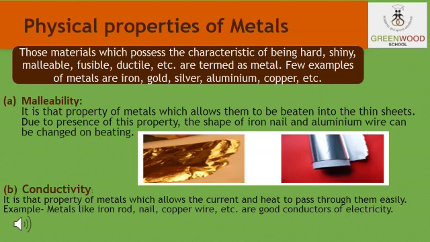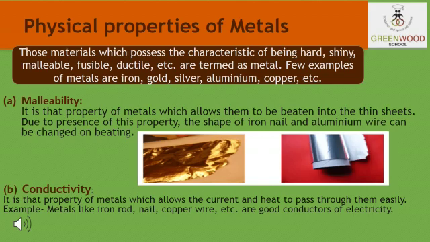Now students, let us discuss the physical properties of the metals one by one. Have you ever seen a blacksmith beating an iron piece or an article made up of iron, like a spade or a shovel or an axe? You will see that the shape of the iron nail and the aluminium wire changes on beating. If they are beaten harder, these can be changed into sheets also. You might also be familiar with the silver foil used for decorating sweets.